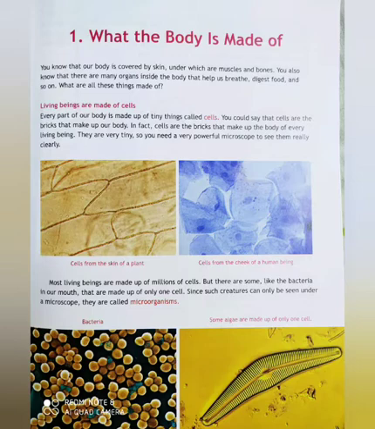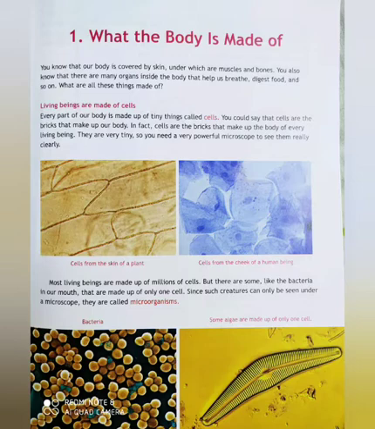That's why they say cells are the bricks that make up the body of every living being, and they are very tiny. These cells are very small, so you need a very powerful microscope to see them clearly. You cannot see the cells, children.